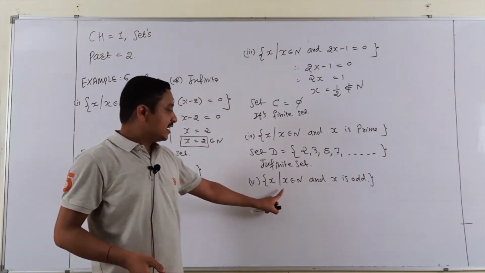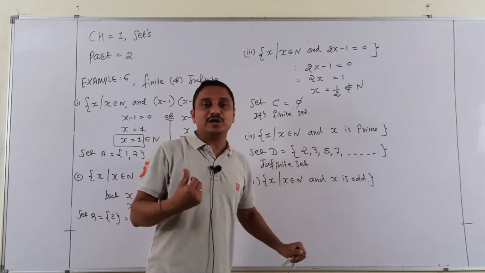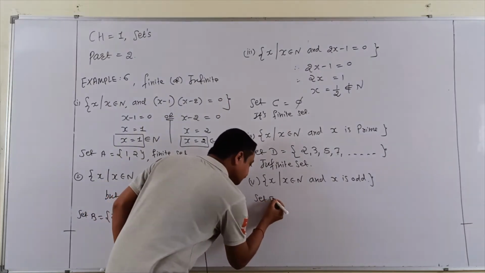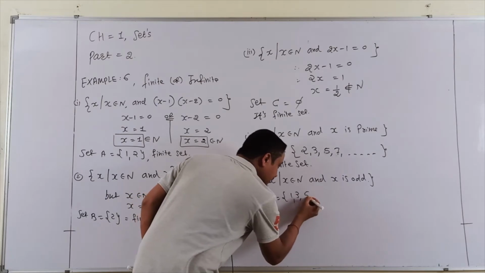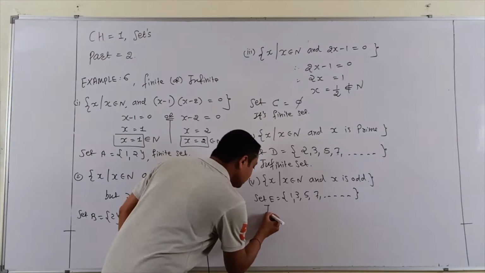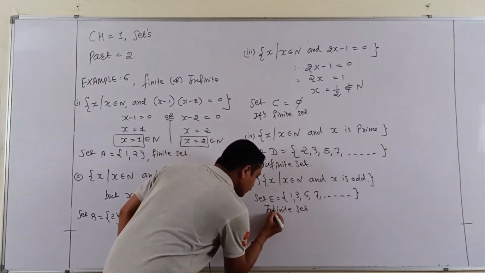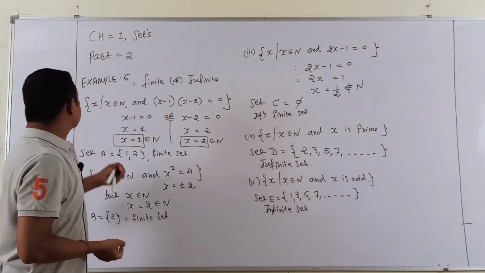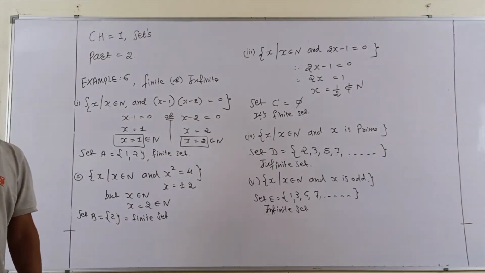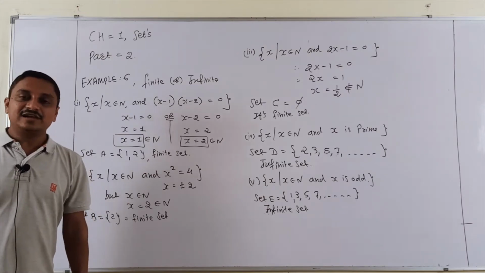Clear? And last, x belongs to natural numbers but is an odd number. Yes, odd numbers are also not a particular number. There are many numbers, just like our set E: 1, 3, 5, 7, dot dot dot, infinity. So it is an infinite set. Yes, students, that's my final solution for example number 6. So one more time, repeat: the null set is a finite set. Clear?